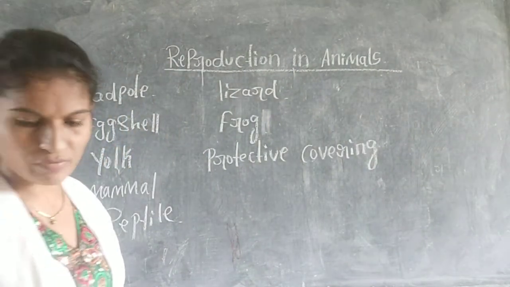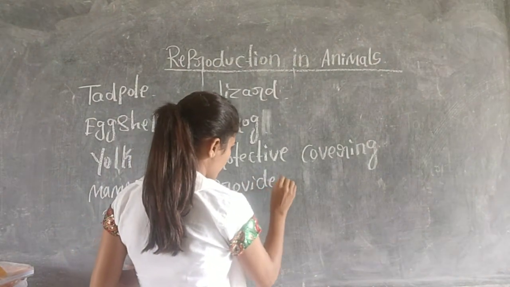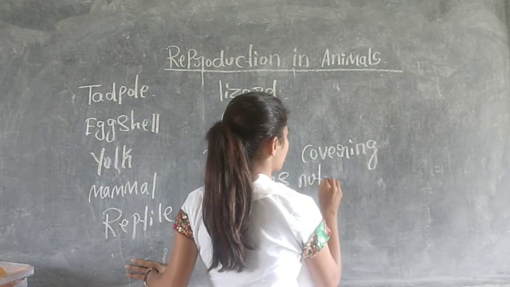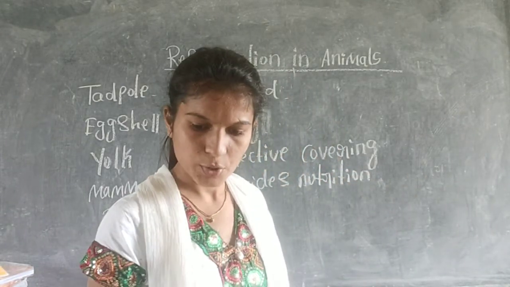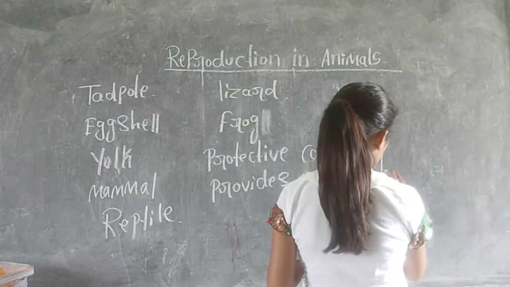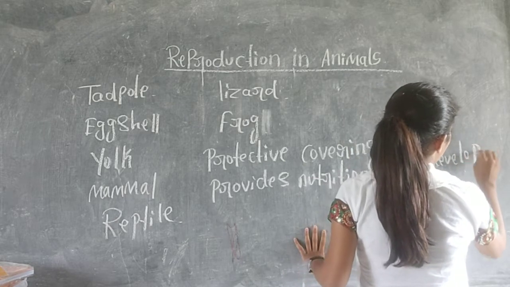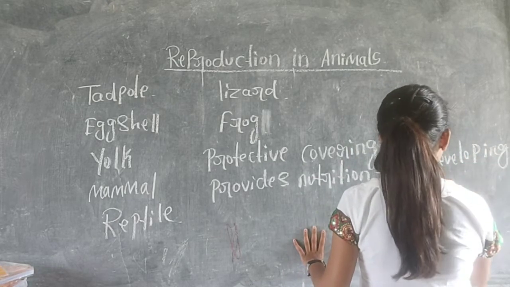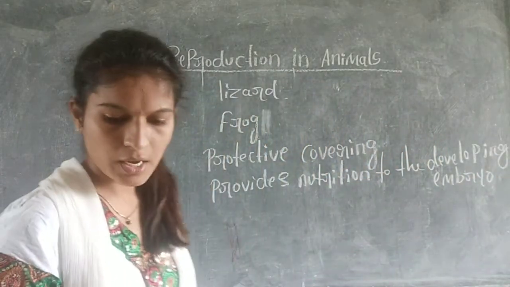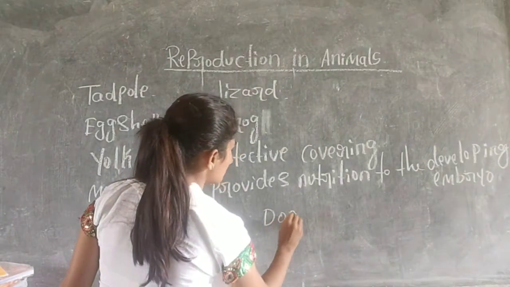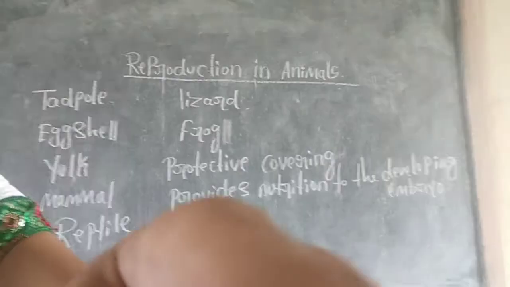Next one is provides nutrition to the developing embryo. And the last one is dog. So what you have to do here is just match these questions with the given options.